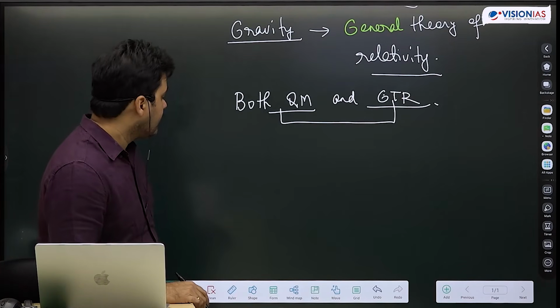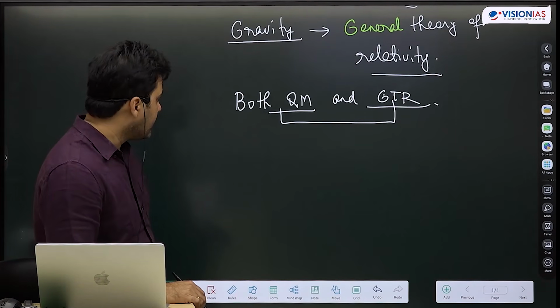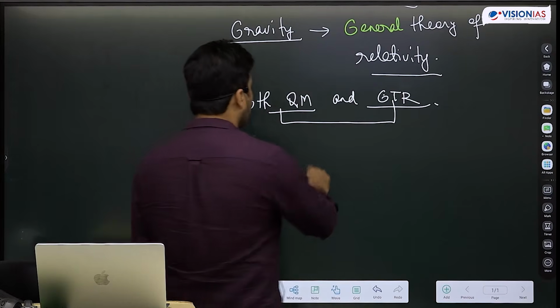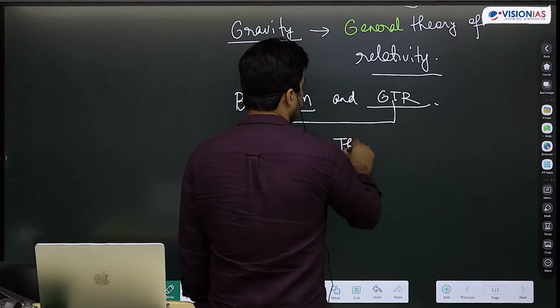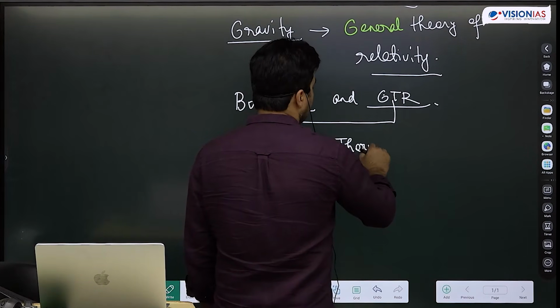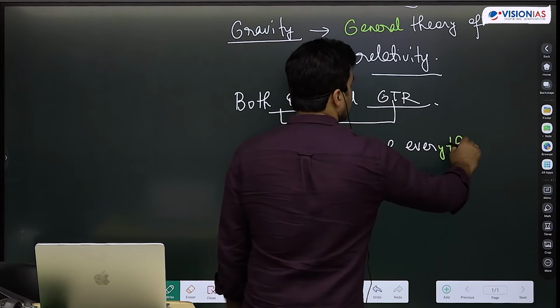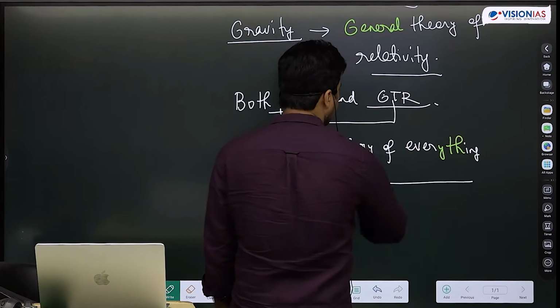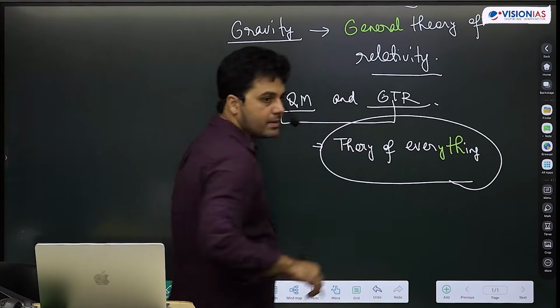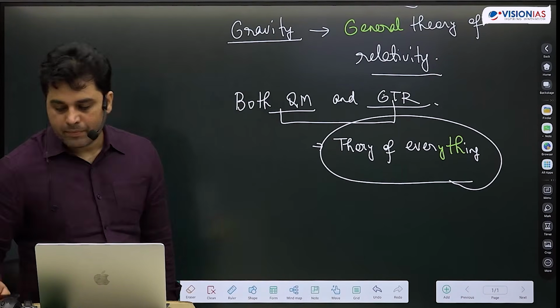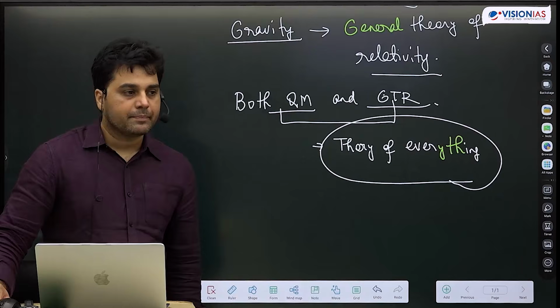Such a theory, if developed, can be called theory of everything.